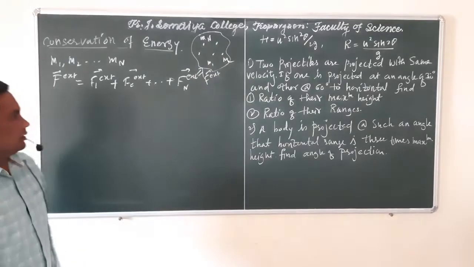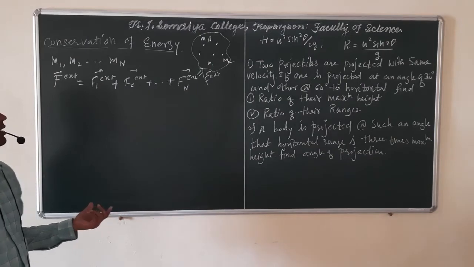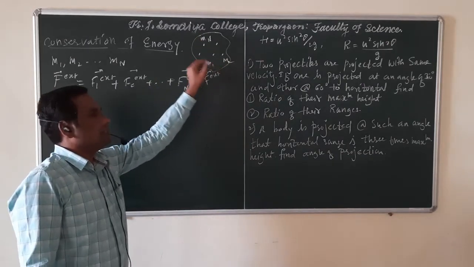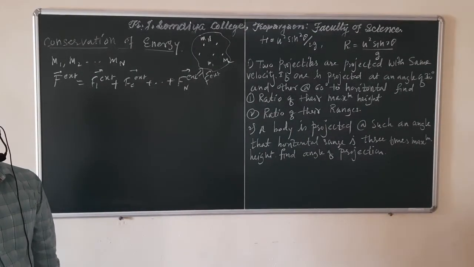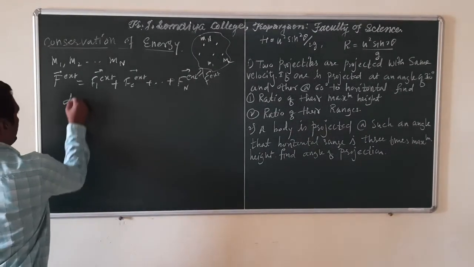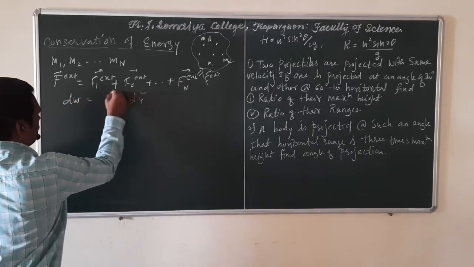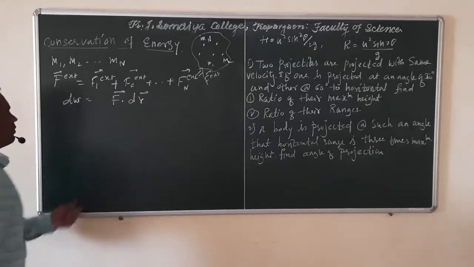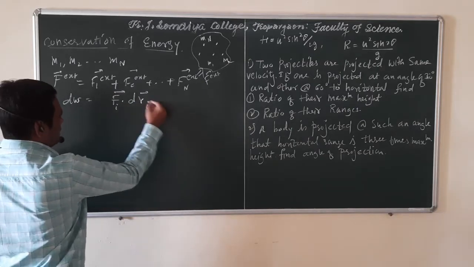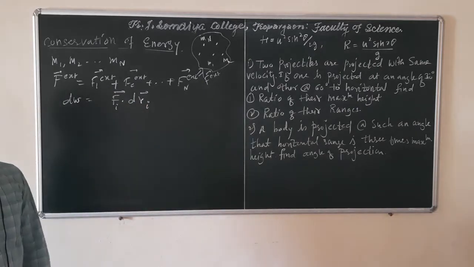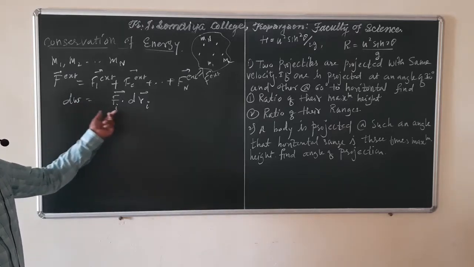Now, if I take the ith particle of all these particles, then the work done on the ith particle can be written as dW equal to, we know that work done is the dot product of force and displacement. So for the ith particle, it is the force acting on the ith particle dotted with the displacement of the ith particle. In this way we can calculate the work done on the ith particle.